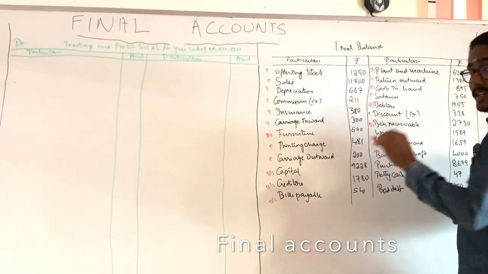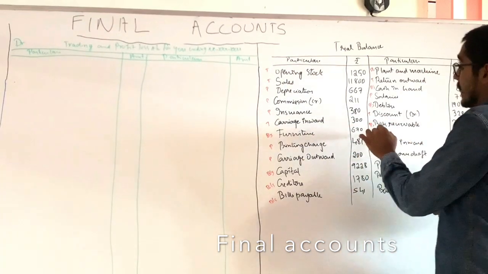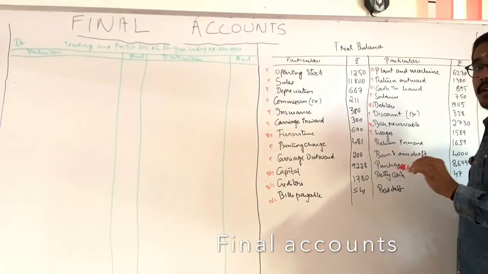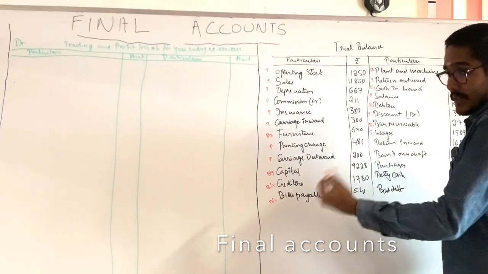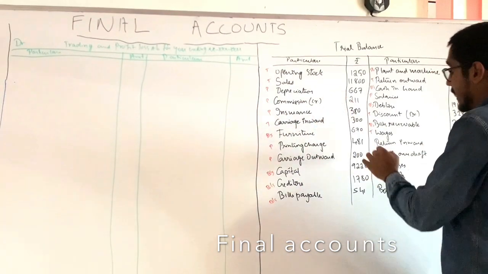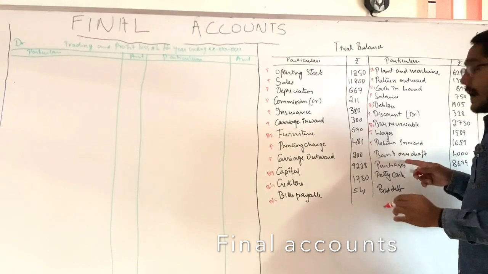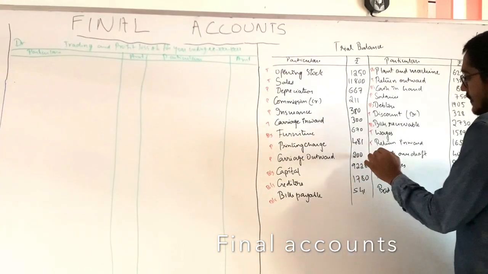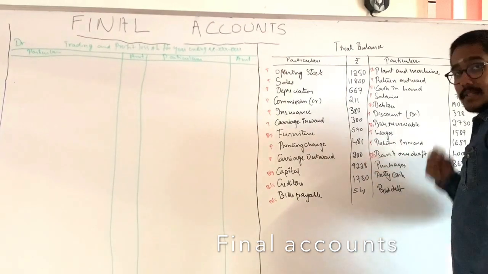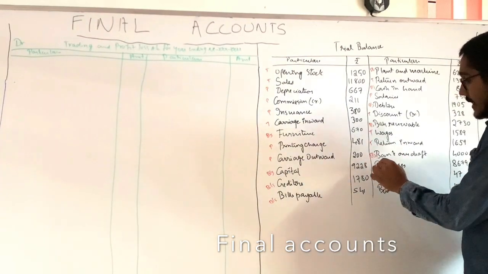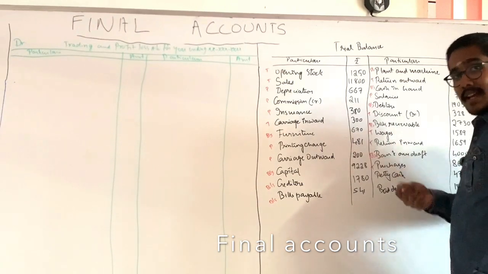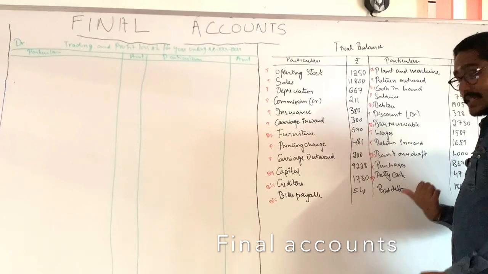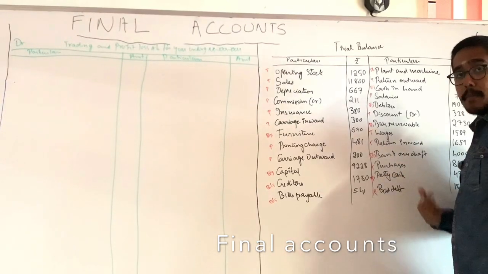Wages means direct expense, it comes in trading account. Return inwards means sales returns, right? It comes in trading account. Bank overdraft is a short term liability, it comes in balance sheet. Purchases comes in trading account. Petty cash, it is a short term asset, comes in balance sheet. Bad debts, it is an expense, it comes in profit and loss account.